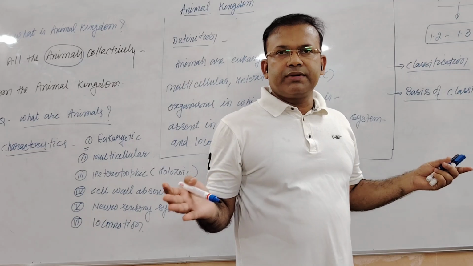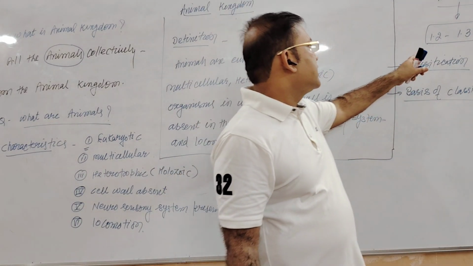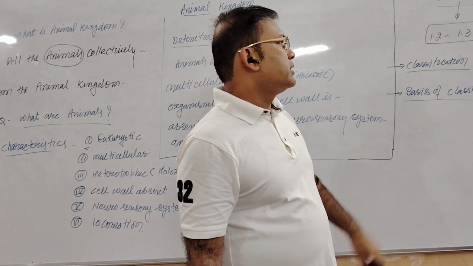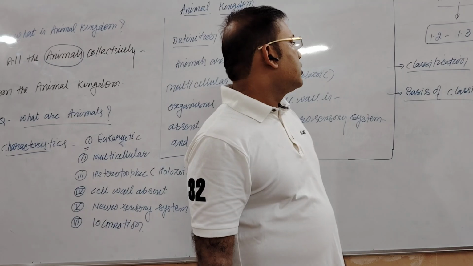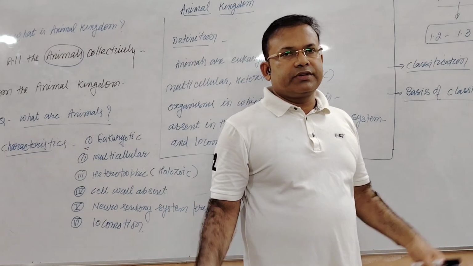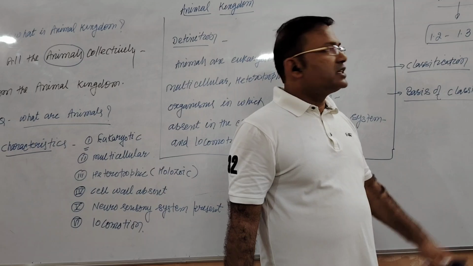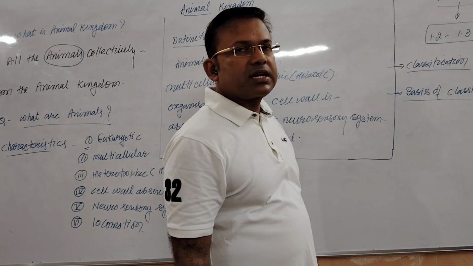The diverse types of animals collectively form the animal diversity, and it is more than 1 million. It may be 1.2 to 1.3 million as per recent data, or maybe more, because every year we discover new species of animals. So how can we study such a large number of species? For this, there is the requirement of classification.